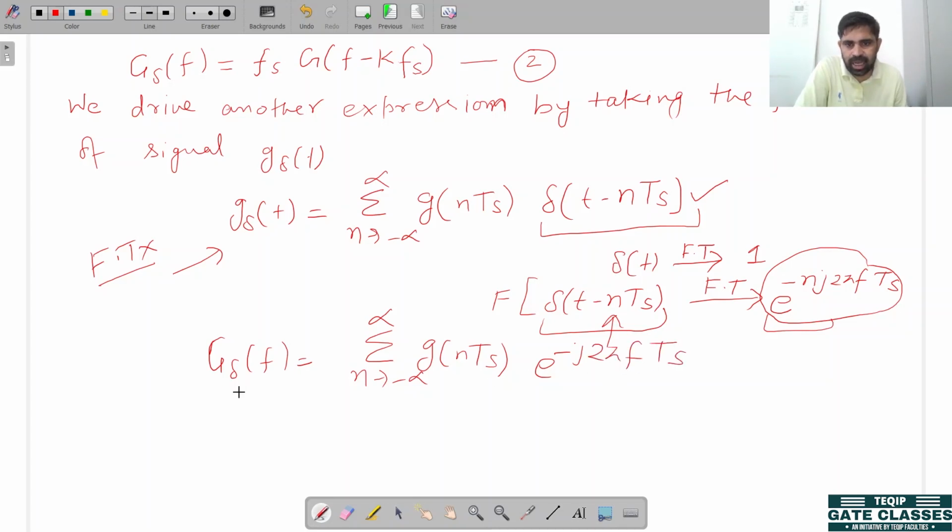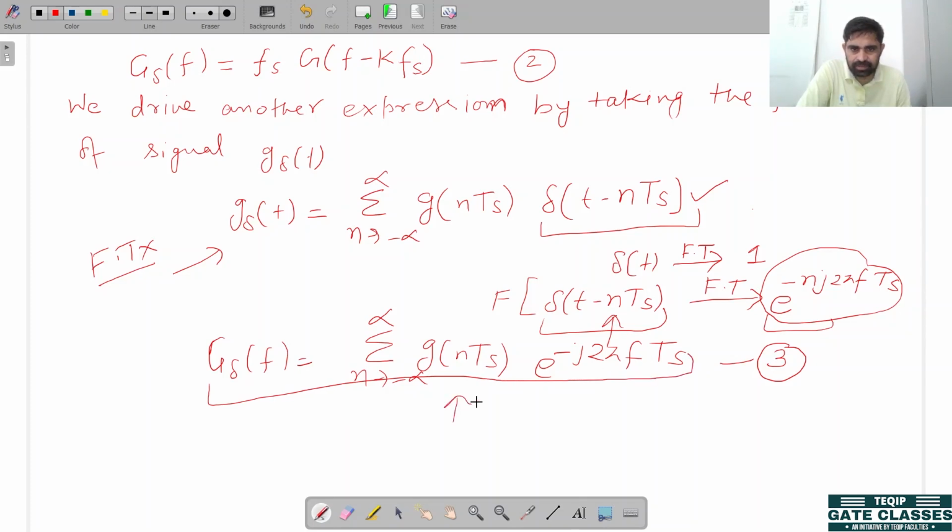This is another expression we obtain by taking the Fourier transform of the sampled signal. This is our equation number 3. This is equation 1, which we calculated in the last lecture. This is equation number 2. Now we derived another equation, that is 3.